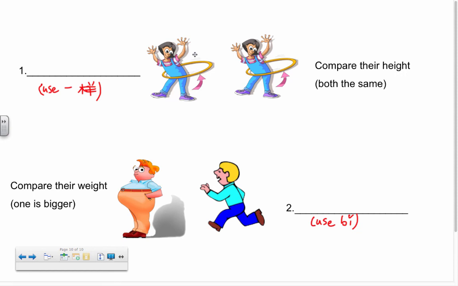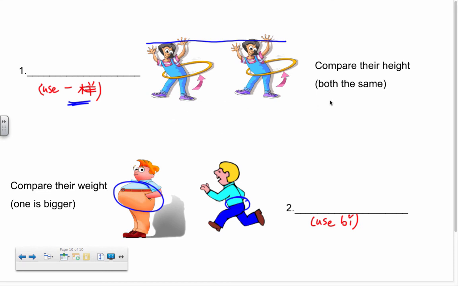In the first one, I want you to compare her and her. If you want to give them names, you can. If you just want to say her, that's fine. And in the second one, I want you to compare him and him. In this one, I want you to compare their height. And they're exactly the same. So I want to say they're the same. And for this one, I want you to use 一样. For this one, I want you to compare their weight. And as you can see, this guy has a little bigger waist. So I want to compare their weight and say that this guy is bigger or fatter.